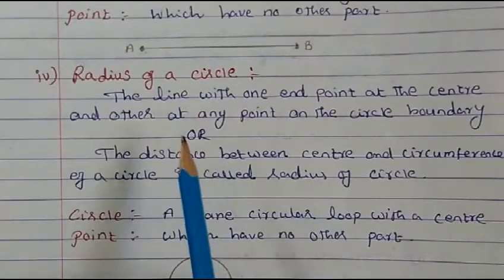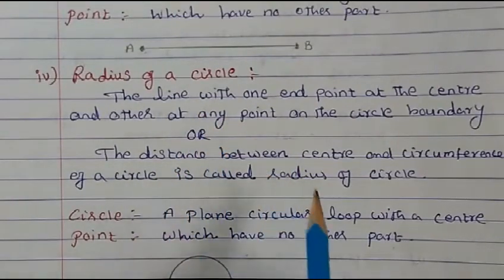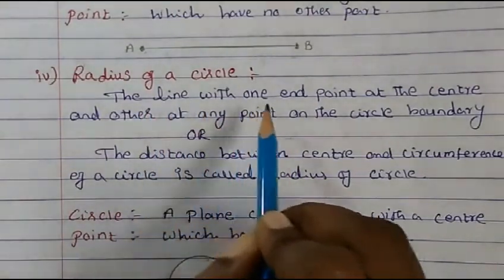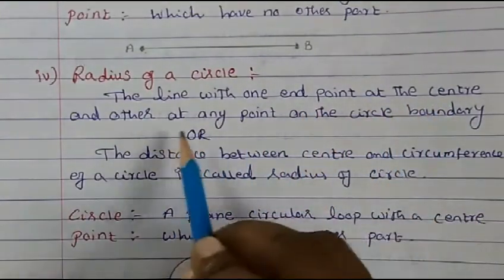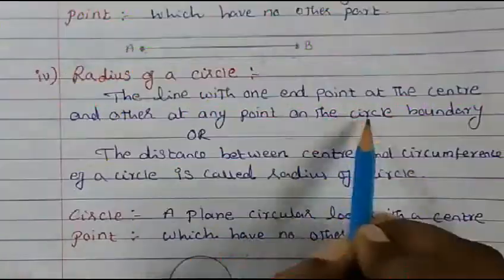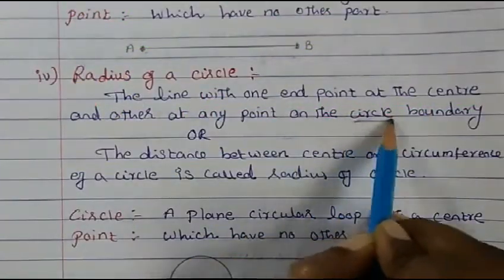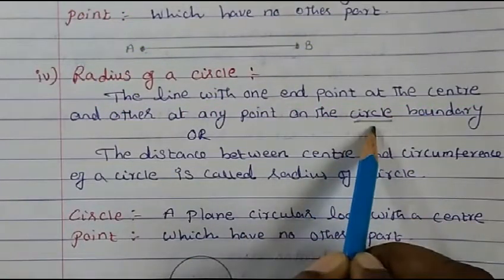Before defining this, we should know which other terms we have to define first.